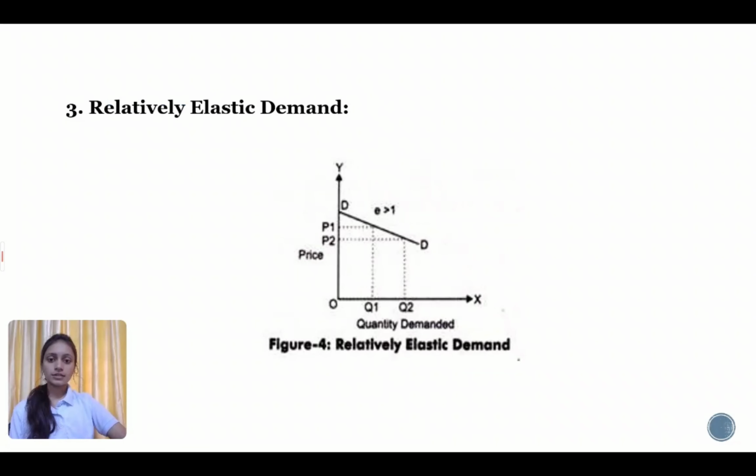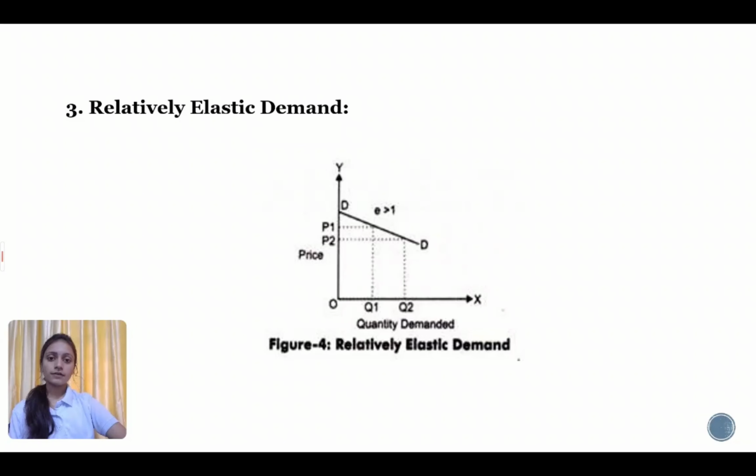Third one is relatively elastic demand. Relatively elastic demand refers to the demand when the proportionate change produced in the demand is greater than the proportionate change in price of the product. The numerical value of relatively elastic demand ranges between 1 to infinity. Mathematically, relatively elastic demand is known as more than unit elastic demand, that means elasticity is greater than 1. For example, if the price of the product increases by 20% and demand for the product decreases by 25%, then demand would be relatively elastic.